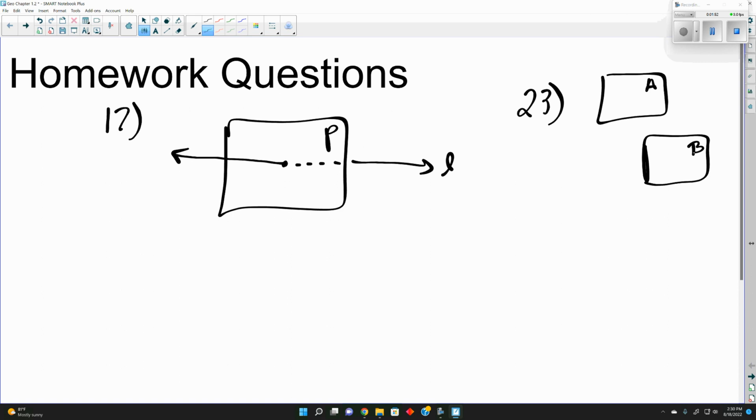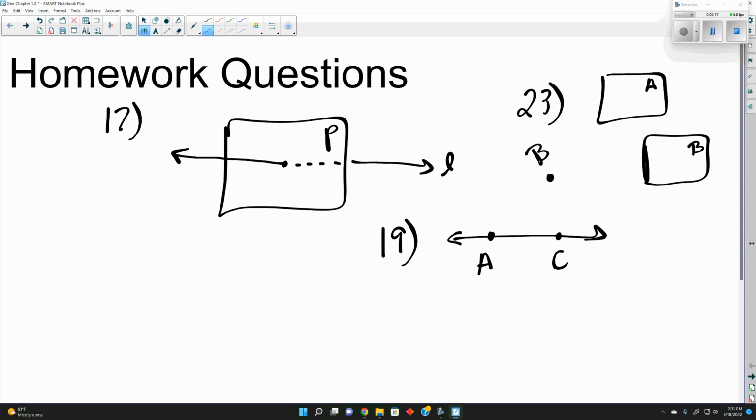19. So 19, ray AB and line AC. So we can start off with the line. So we have a line and it has 2 points on it. One of them is A and one of them is C. So I drew the line AC. Now we also have a ray that's called AB.